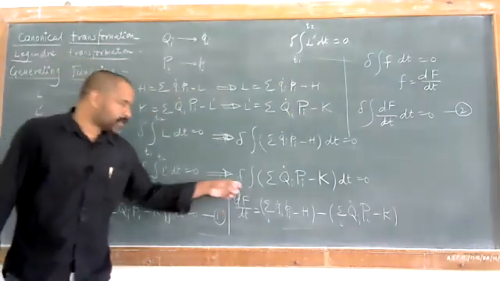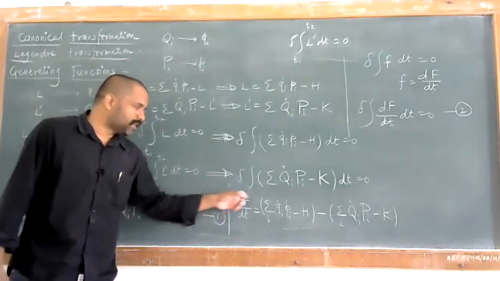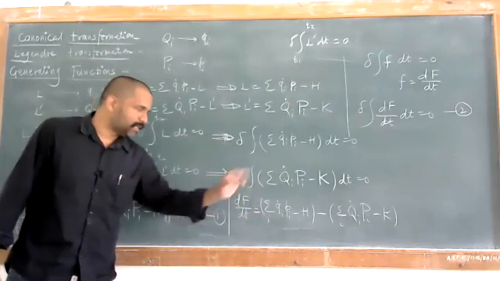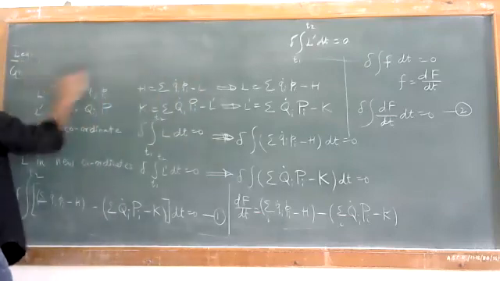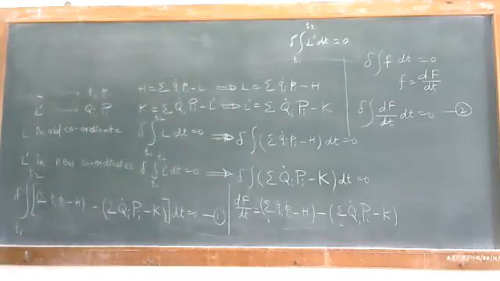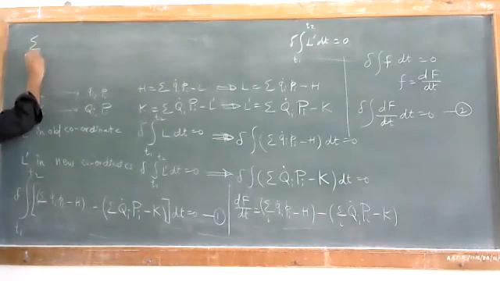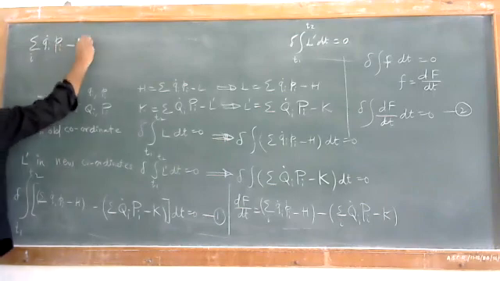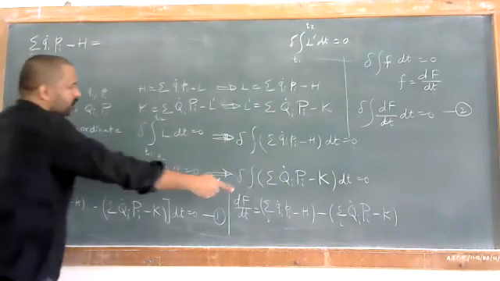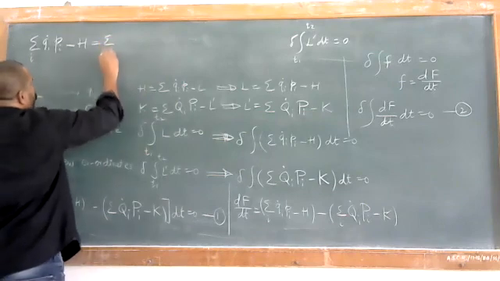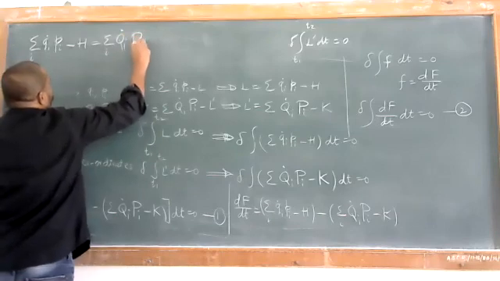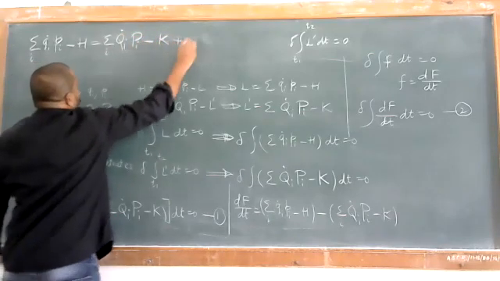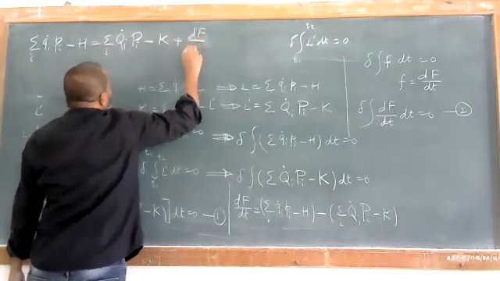How can the function be written? It is called df by dt, and df by dt is written in this way. Or we can write the final condition as: summation over i of small qi dot pi minus h is equal to summation over i of capital Qi dot capital Pi minus k plus df by dt.